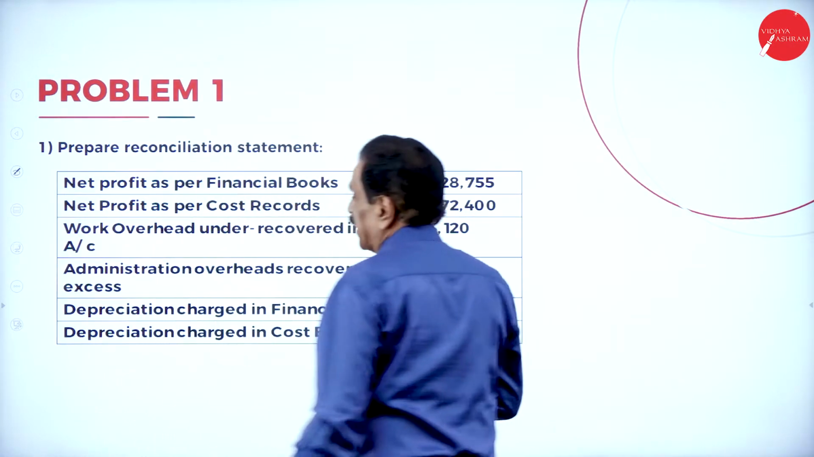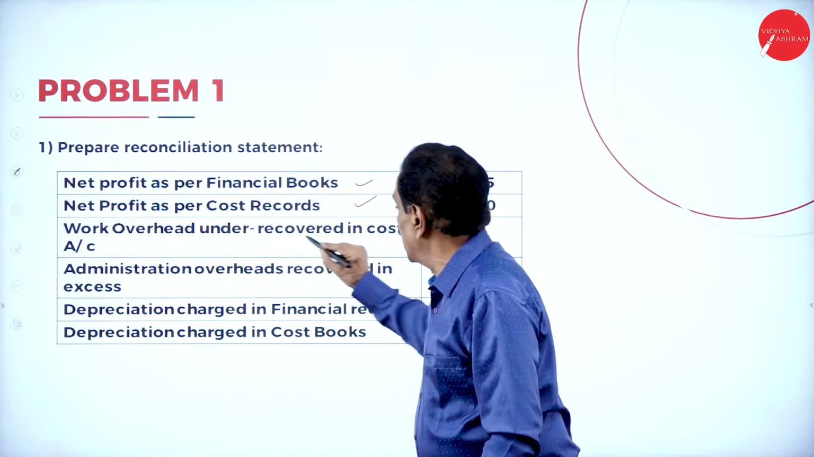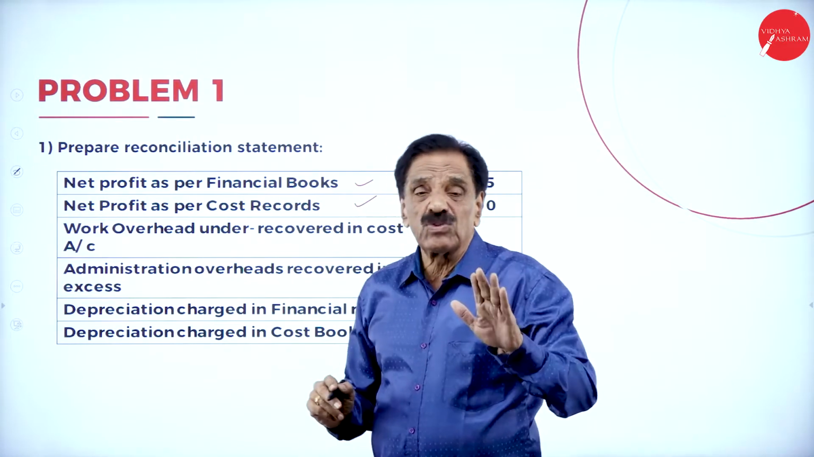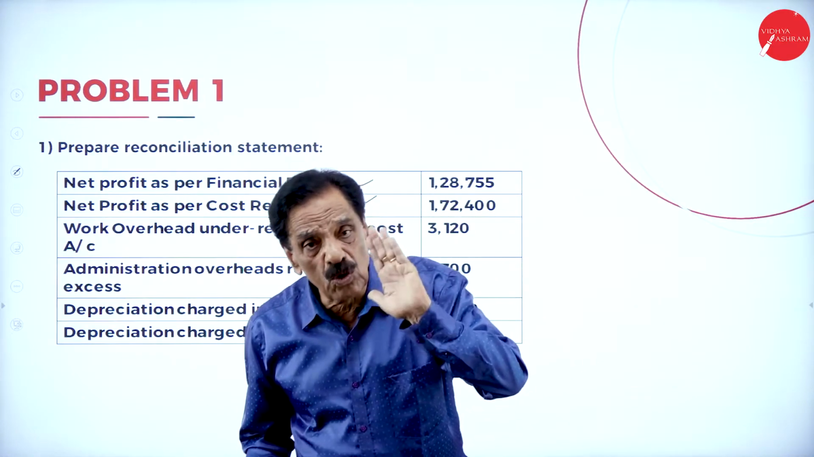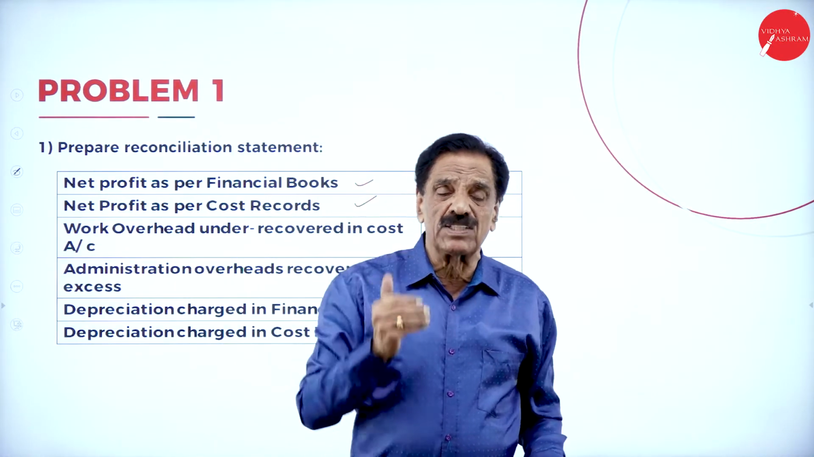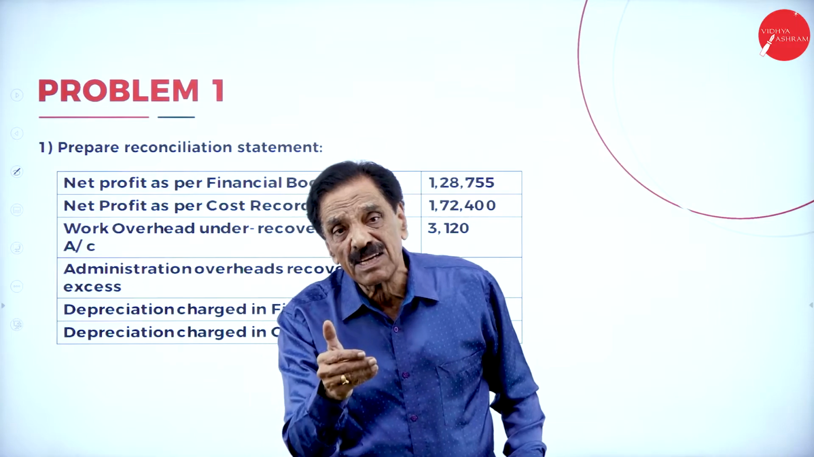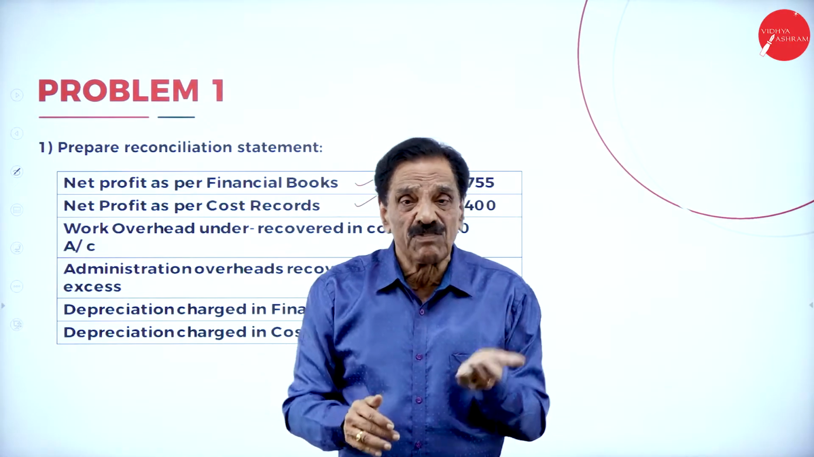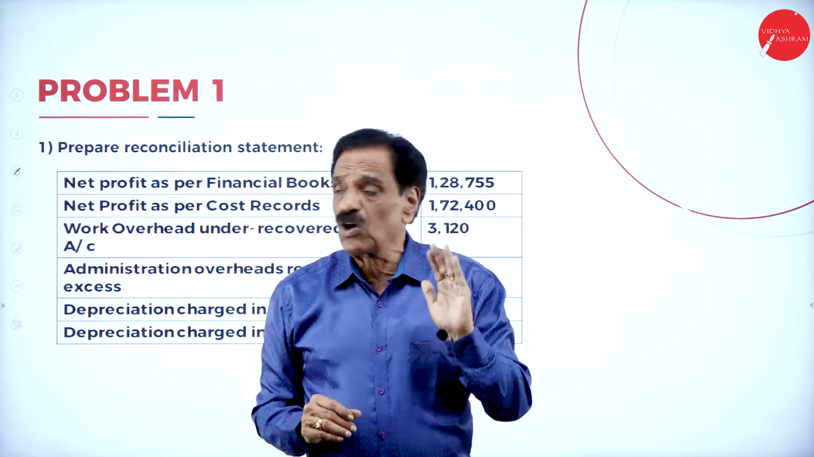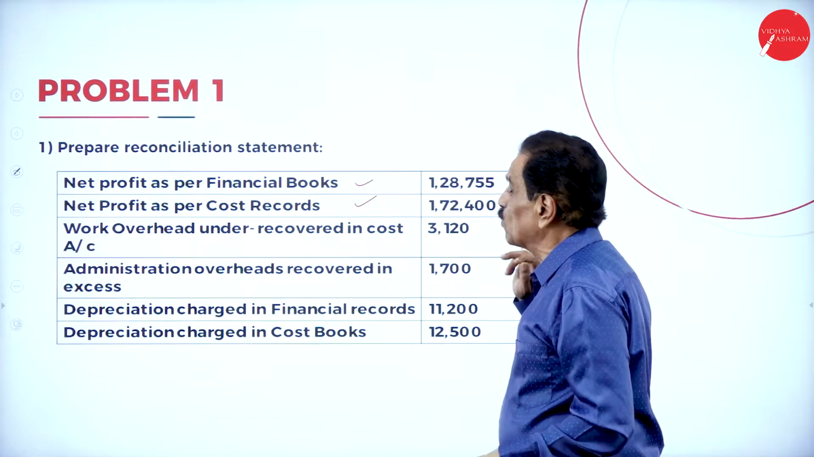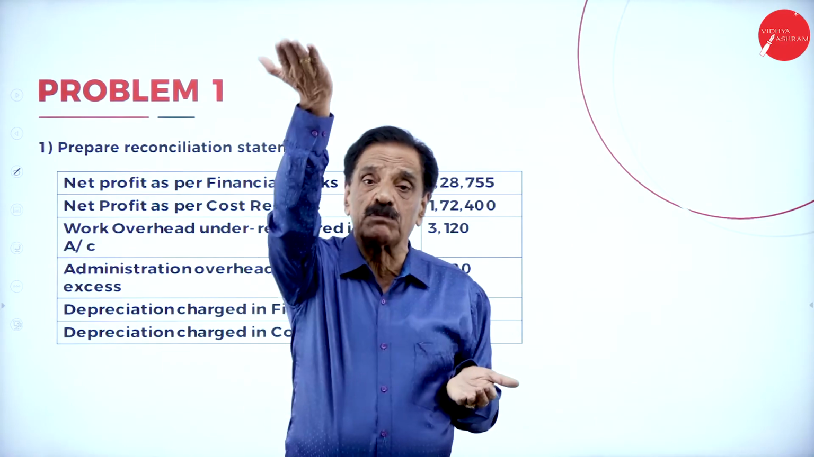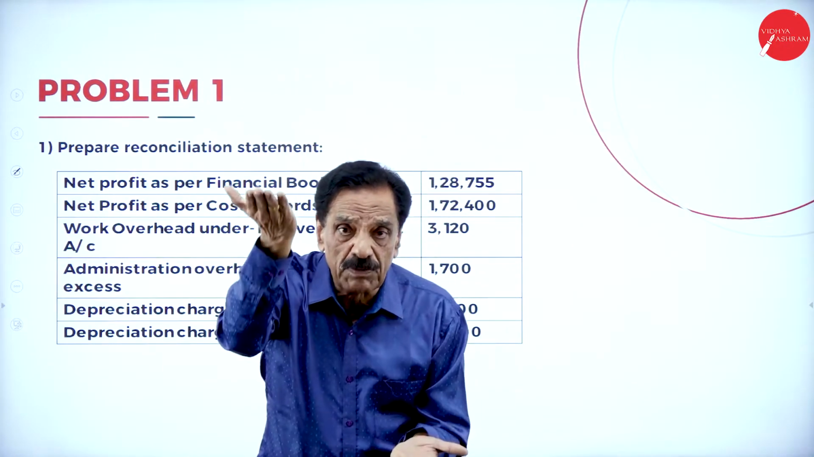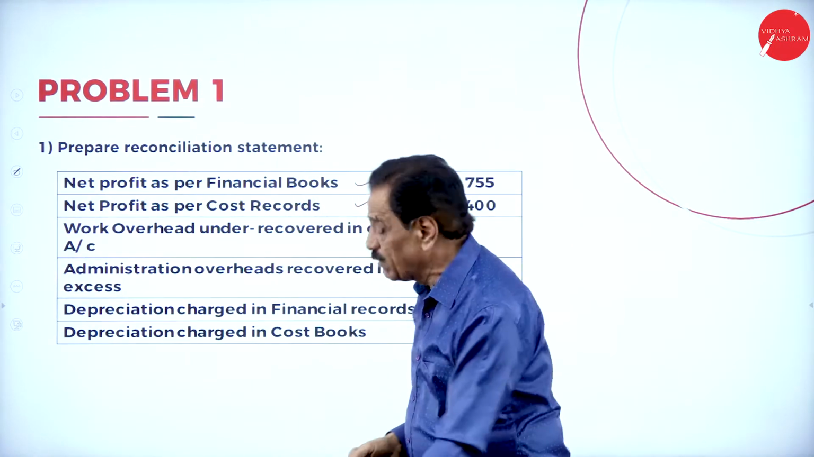Then come back here. Works overhead under recovered in costing. So they have low charged. Who has low charged? Costing has low charged. When you compare to financial account, who charges less? Costing charges less, financial charges correctly. So how much charged less? 3,120 they charged less. When you charge less, the costing profit becomes more and financial profit will be reduced. See the word?